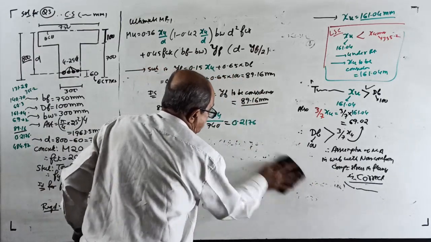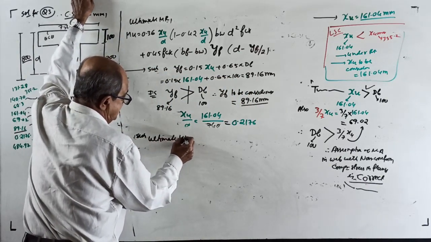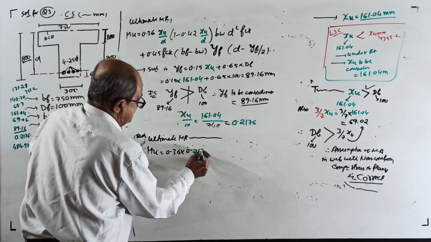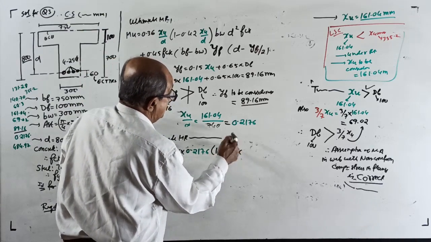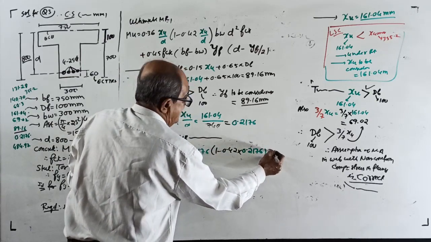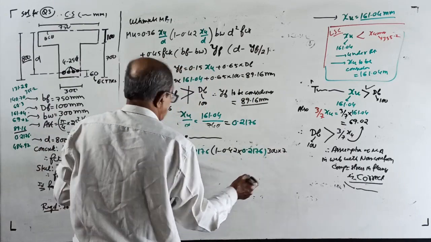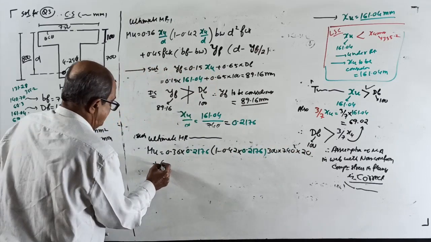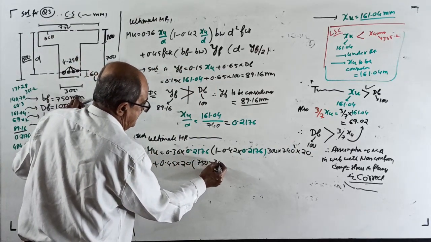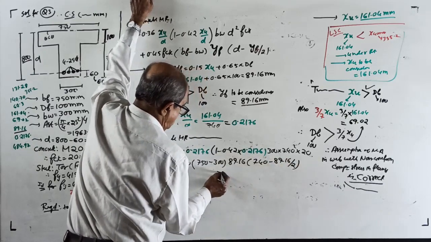Substituting, ultimate MR of the given T section, Mu equal to 0.36 into xu by d, 0.2176, into bracket 1 minus 0.42 into xu by d, 0.2176, into bw is 300 into square of d, 740 square, fck 20, plus 0.45 into fck into bf minus bw, 750 minus 300, into yf is 89.16, into 740 minus 89.16 divided by 2. You will get the answer. I think it is correct.